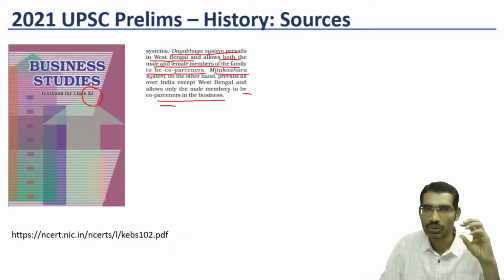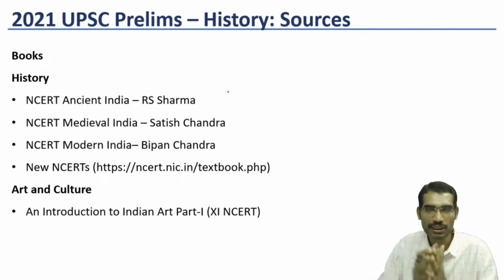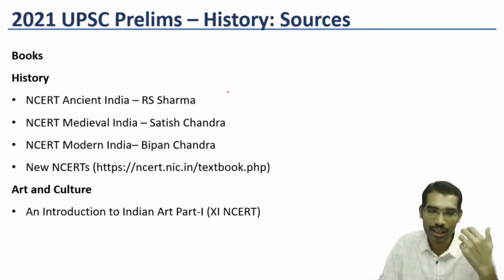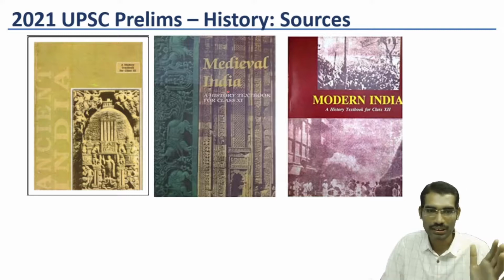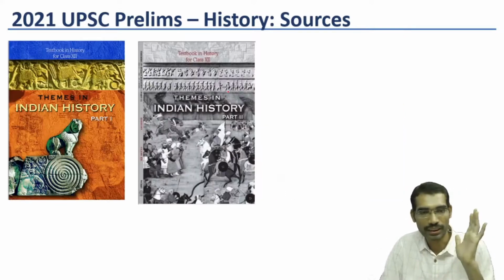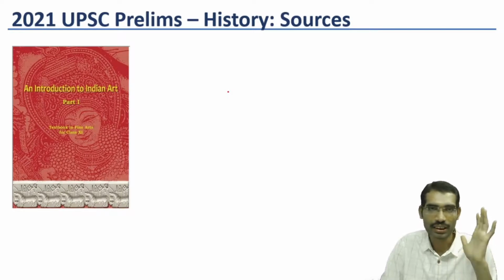So these are the 20 questions. Here I have mentioned which questions can be answered from the basic books and which cannot. These are the basic books: Ancient India by R.S. Sharma, Satish Chandra, and Modern India. These are the new NCERTs. This is the art and culture related book.